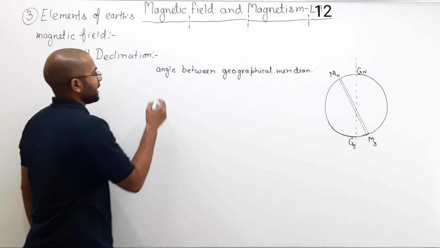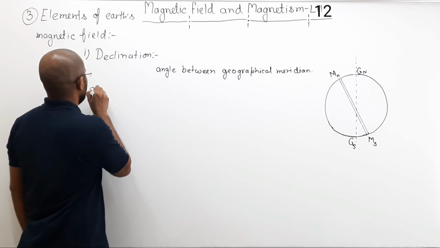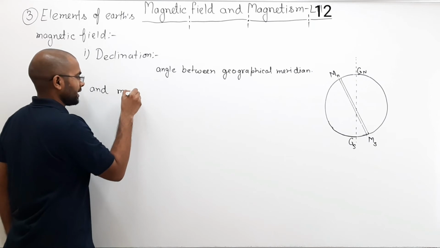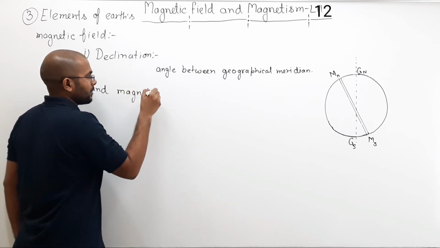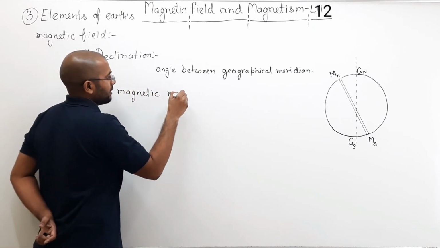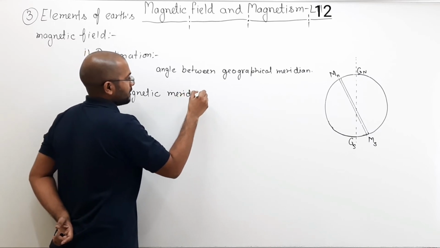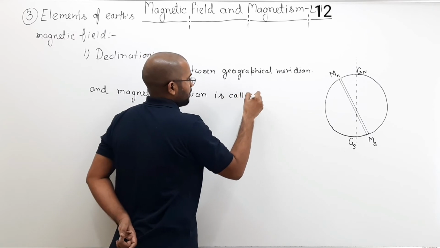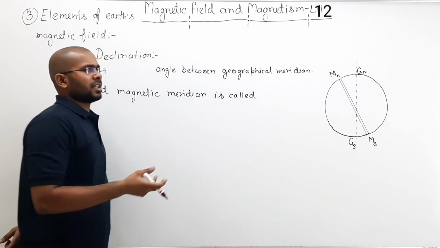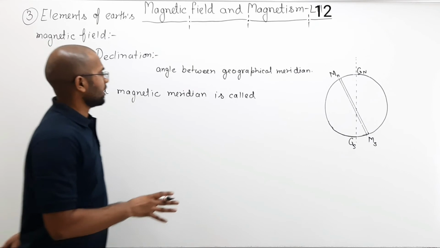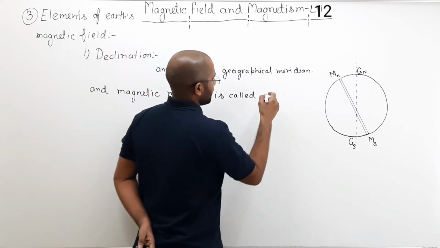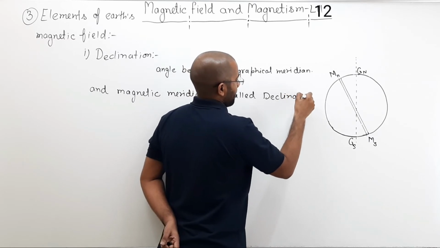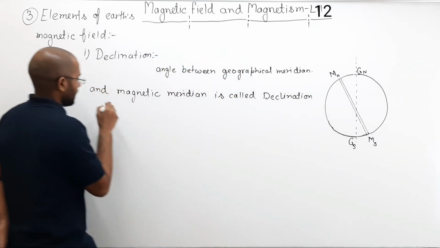The angle between the geographical meridian and the magnetic meridian is called, somewhere it is written angle of declination, sometimes it is written just declination, both are correct, declination at that point.